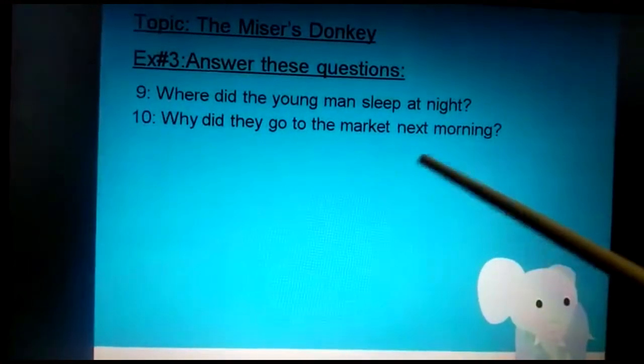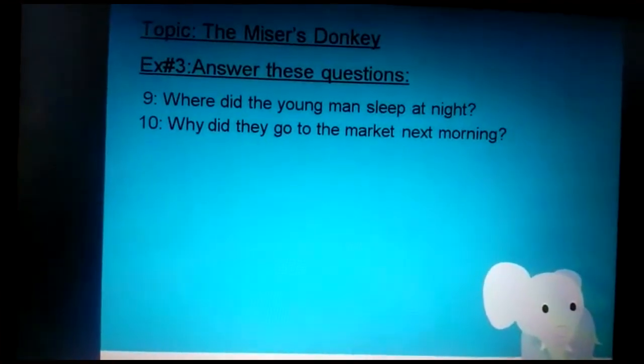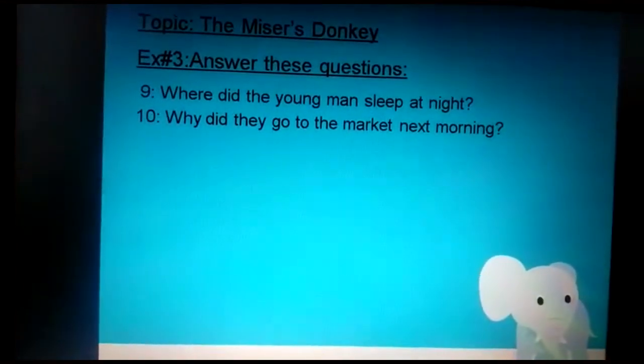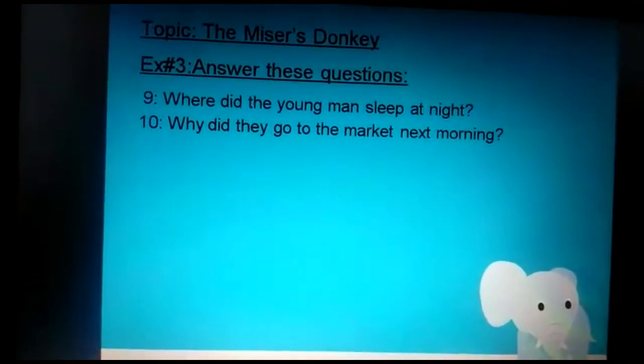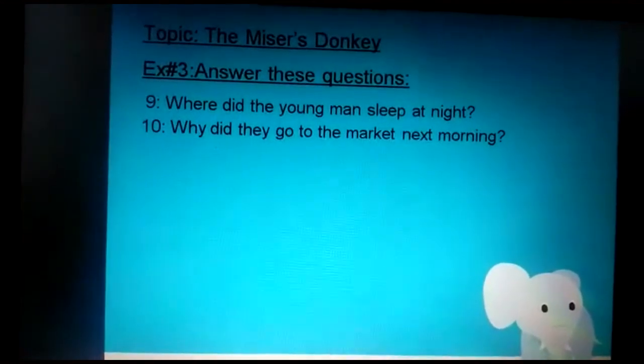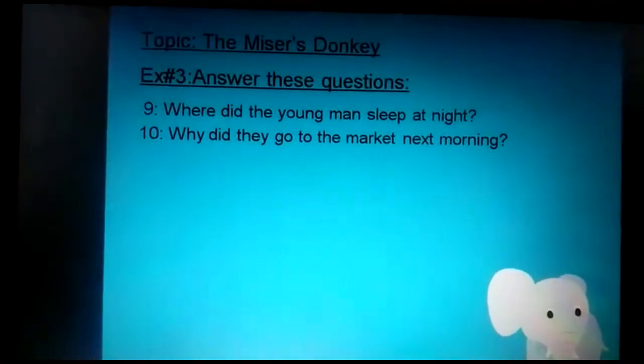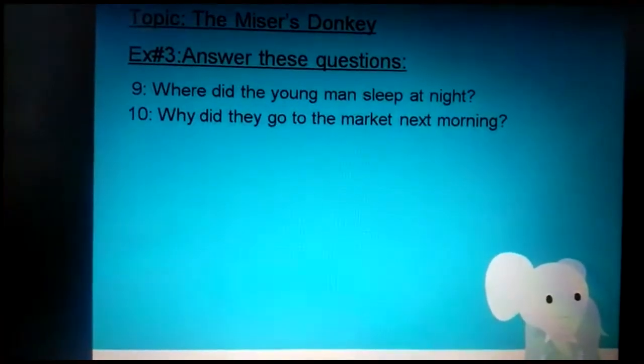Why did they go to the market next morning? What happened there? His uncle said, I don't have any money. I only have this donkey, so if you want money, you can sell the donkey. So they went to the market to sell the donkey.